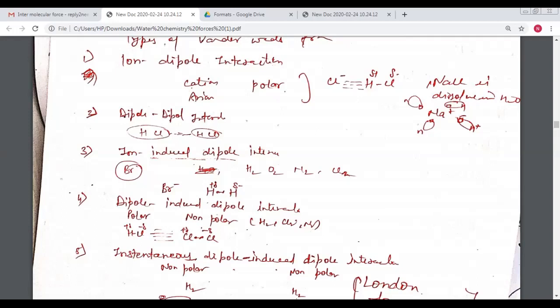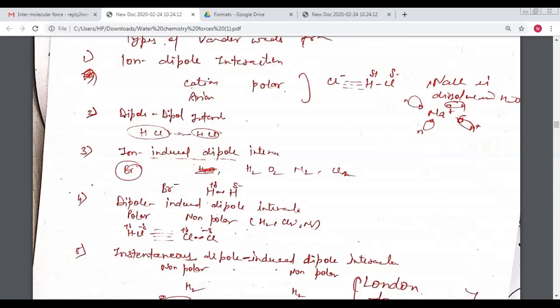Here, as the name suggests, one part is the ionic part. It may be chloride or bromide, so take the example of Br negative. The second part is the induced dipole. Induced dipole means there is a non-polar molecule, just like O2, N2, Cl2. These non-polar molecules are converted into polar molecules. This is called the induced dipole, and the interaction between the ion and the induced dipole.